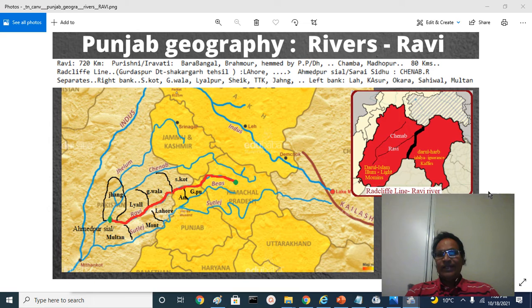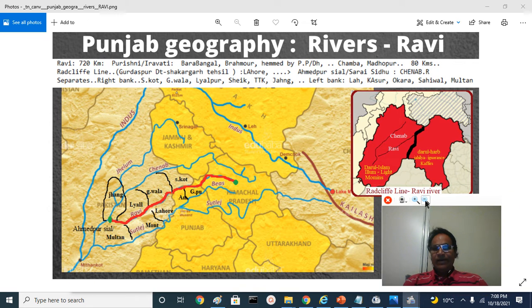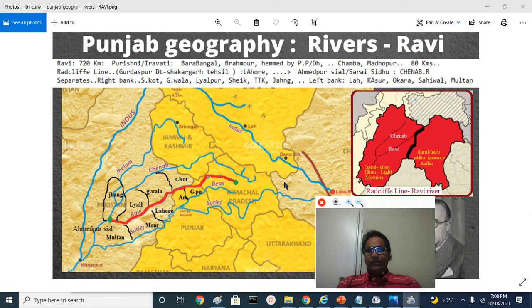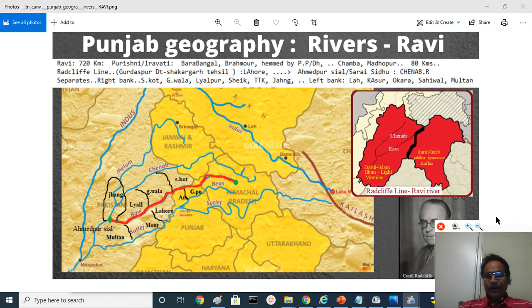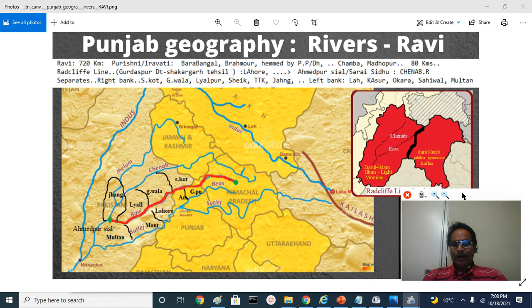So that part we'll discuss, and then there is Cyril Radcliffe, the judge who gave this award of partition of Punjab, East Punjab and West Punjab. To start with,